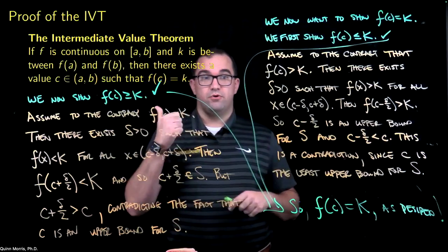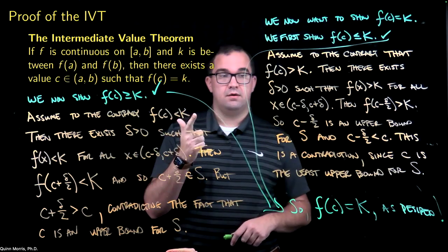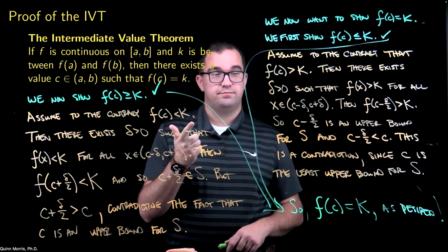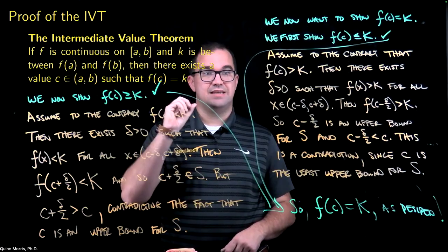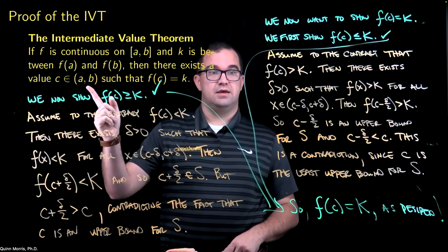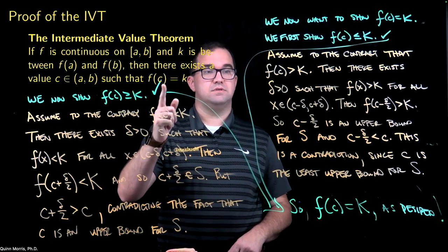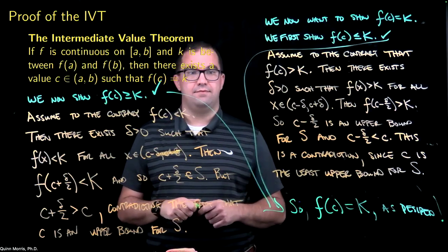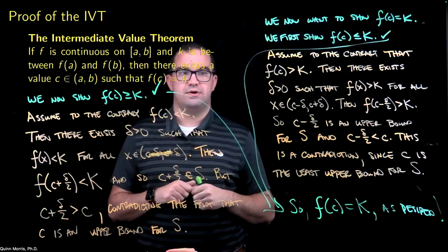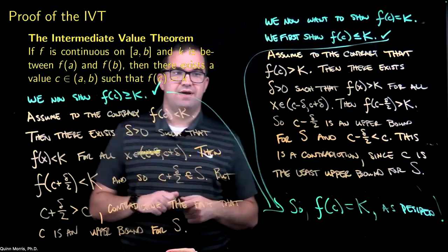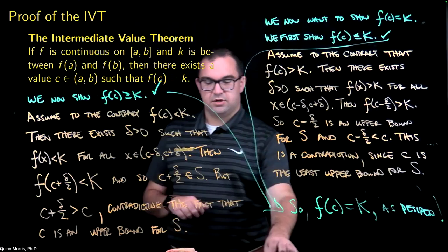So in this proof, what did we do? We first defined a set S. We showed that it is a non-empty subset of real numbers, which is bounded above. Therefore, it has a supremum, and that supremum is what we want to call c. So now we have the existence of a c in the interval [a, b], and then we want to show that f of c has to be equal to k. To do that, we show first that f of c is less than or equal to k. We then show that f of c is greater than or equal to k. And combining those two, we get that, in fact, f of c is equal to k as we desired. So that brings us to the conclusion of this video.